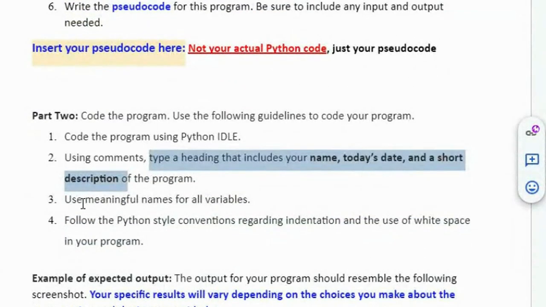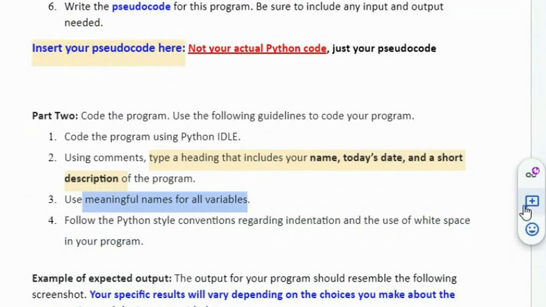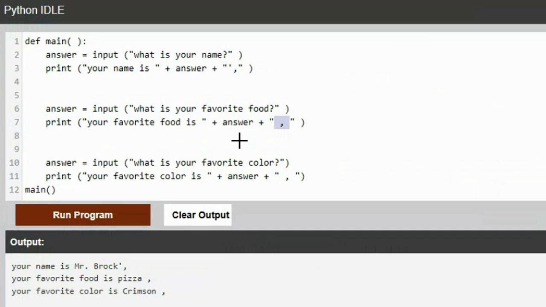Use meaningful names. You did not use meaningful names. You used answer for everything. Okay, that is not meaningful. If this program was 100 lines long and down at the end I said, okay, let's print answer, we wouldn't have any idea what it is. In fact, on yours, the answer would change every time.